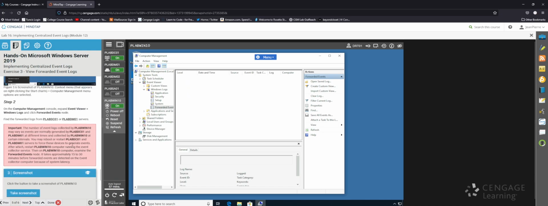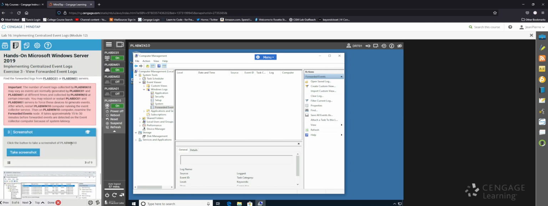We may have to, it looks like, restart plab DC01, plab DM01. So that's what I'm going to do. I'm going to restart both of them. Let's see, after which we're going to have to restart this machine. So once those two restart, I'll restart this machine.